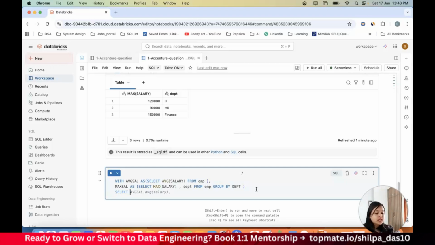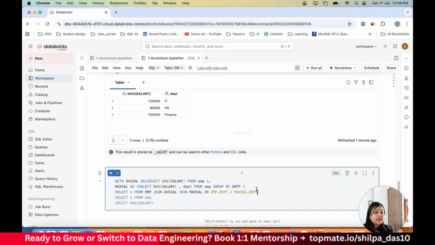So I will do a select star from my employee table, and then I will join my average salary, and then join my maximum salary also with the department. Okay, so this is what I will be doing.